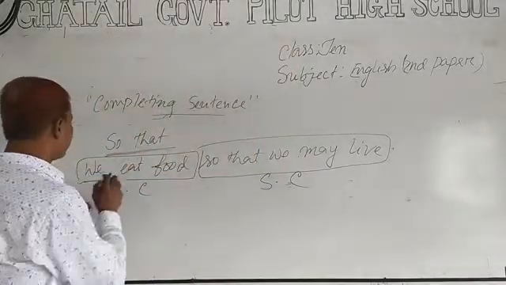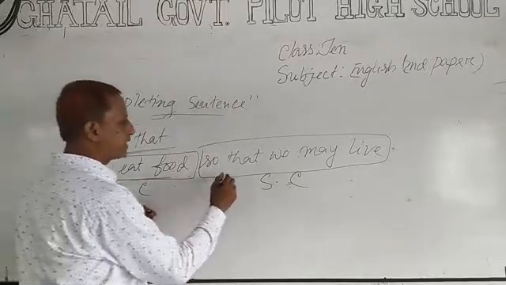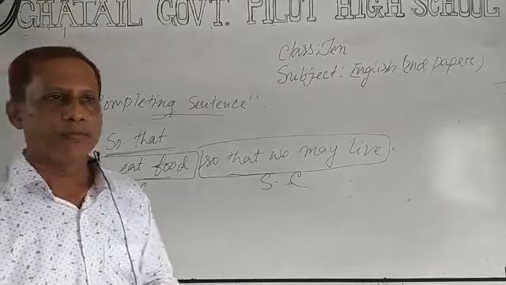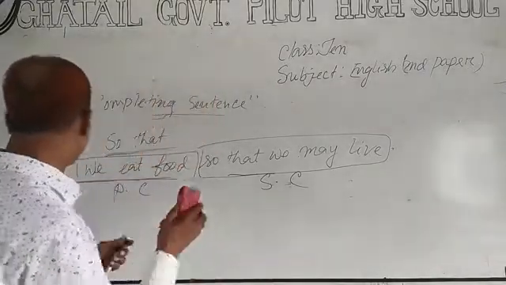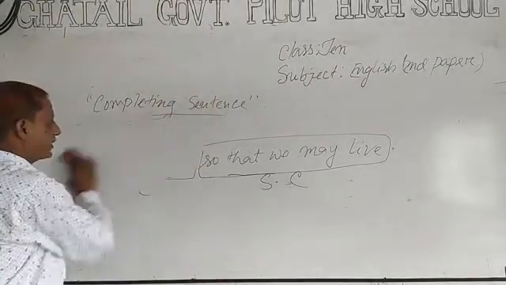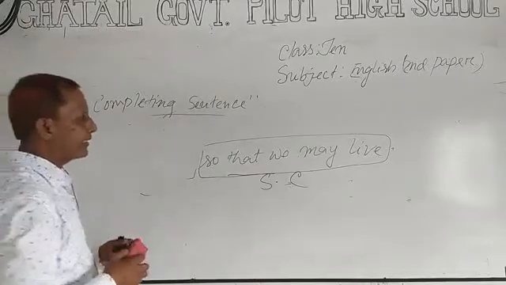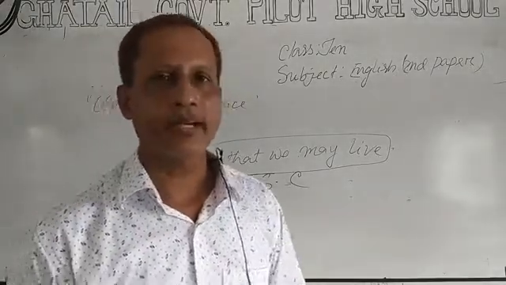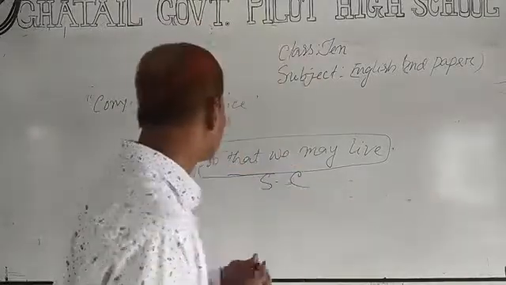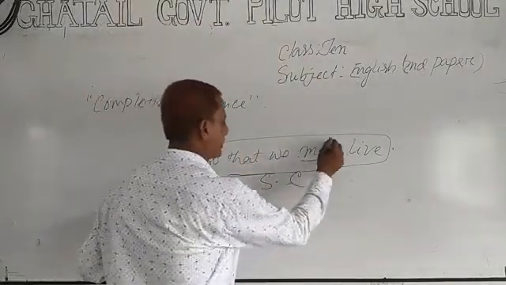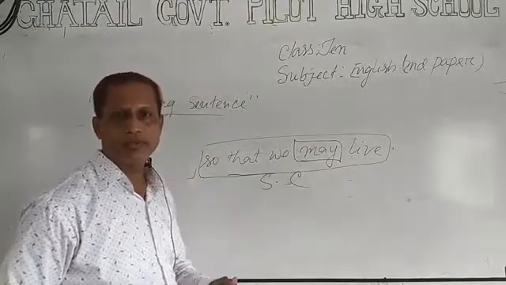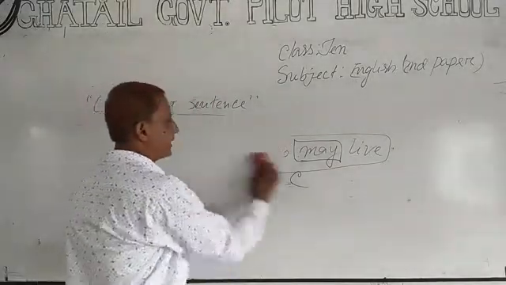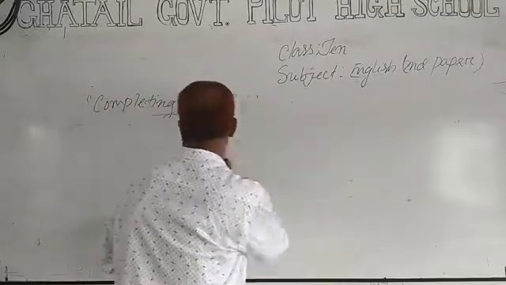So this is independent clause and this is dependent clause. Okay, dear students, I hope you will be able to complete sentences by using so that, and you must know after subject in the second part you have to use may or can. After subject you have to use may or can. You can use may or can to make a sentence using so that.